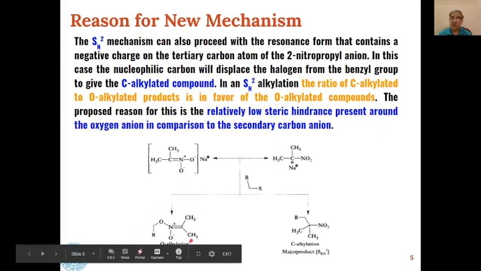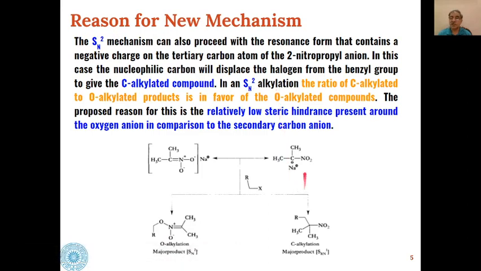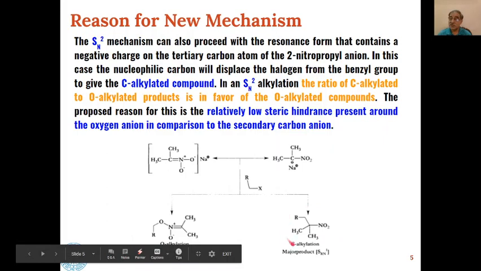And when oxygen is acting as a nucleophile, then we get the O-alkylated product through a simple SN2 alkylation. Whereas if this is the nucleophile which is attacking the alkyl halide, then we will get the C-alkylation product as the major product, and we say that this reaction is taking place by SRN1 mechanism, not by SN2 mechanism.